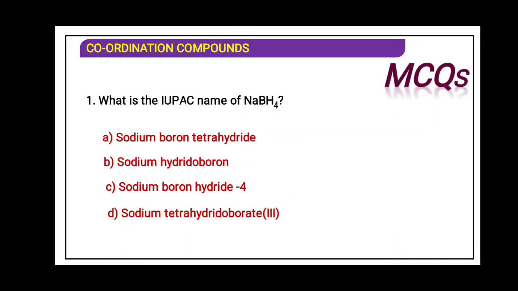According to the rule, boron is the central metal, and sodium is outside the coordination entity, so sodium is a counter ion. So the first name will be sodium. After that we have to enter the coordination entity, that is hydrido. H is hydrido, 4, so it is tetrahydridoborate 3. Right answer.